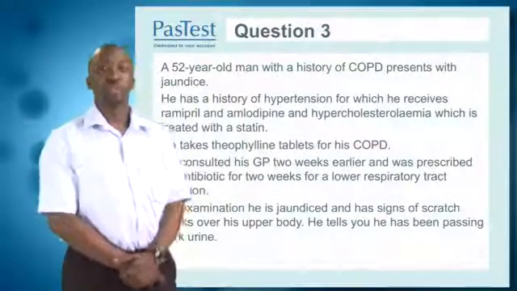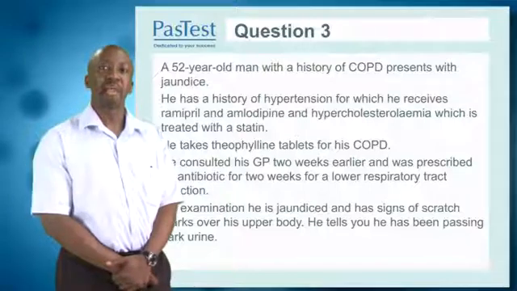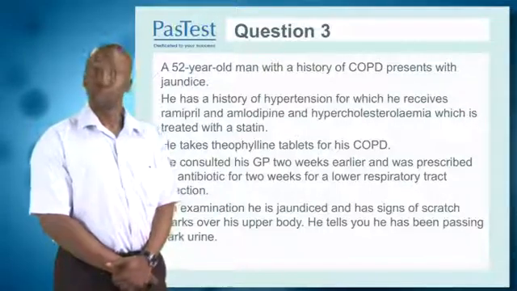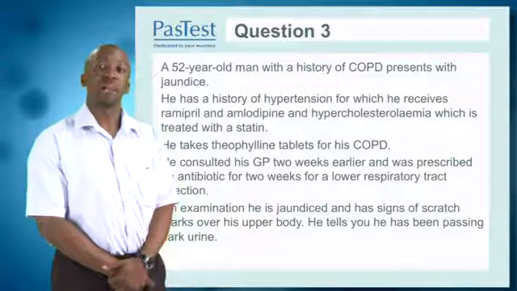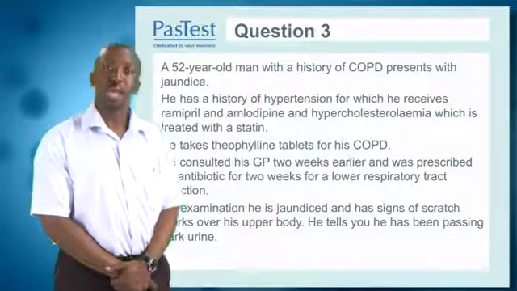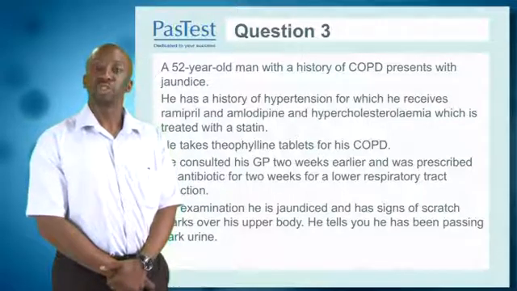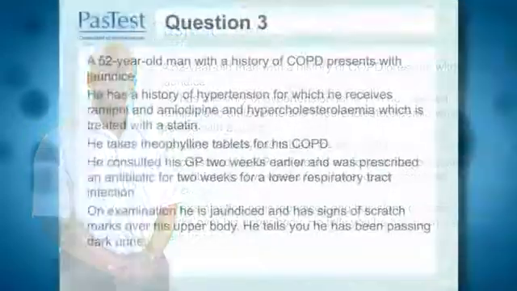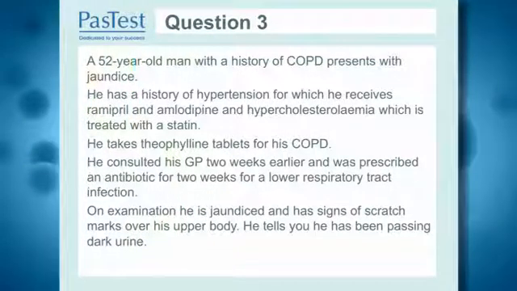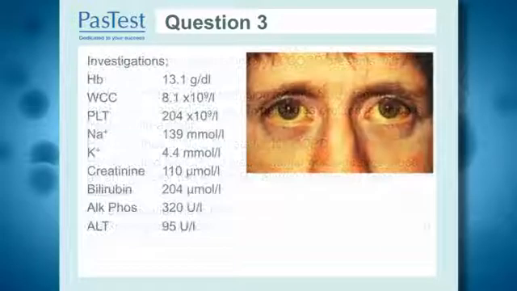Let's now look at question number 3. A 52-year-old man with a history of COPD presents with jaundice. He has a history of hypertension, for which he receives ramipril and amlodipine, and hypocholesterolemia, which is treated with a statin. He takes theophylline tablets for his COPD. He consulted his GP 2 weeks earlier and was prescribed an antibiotic for 2 weeks for a lower respiratory tract infection. On examination, he is jaundiced and he has signs of scratch marks over his upper body. He tells you that he has been passing dark urine.